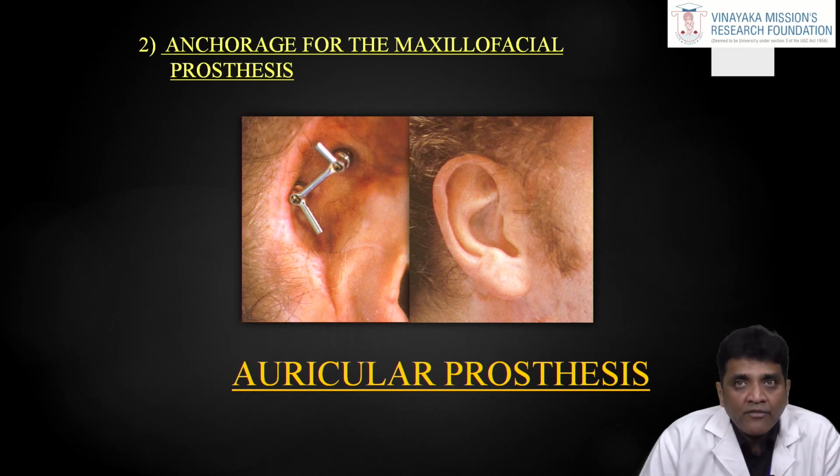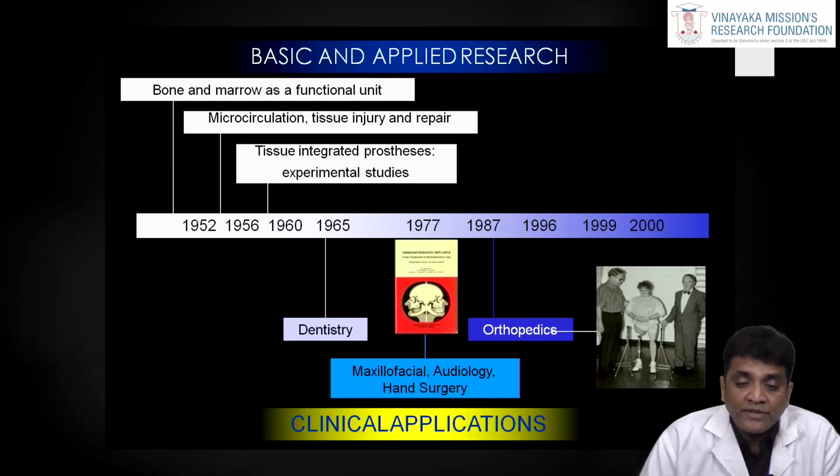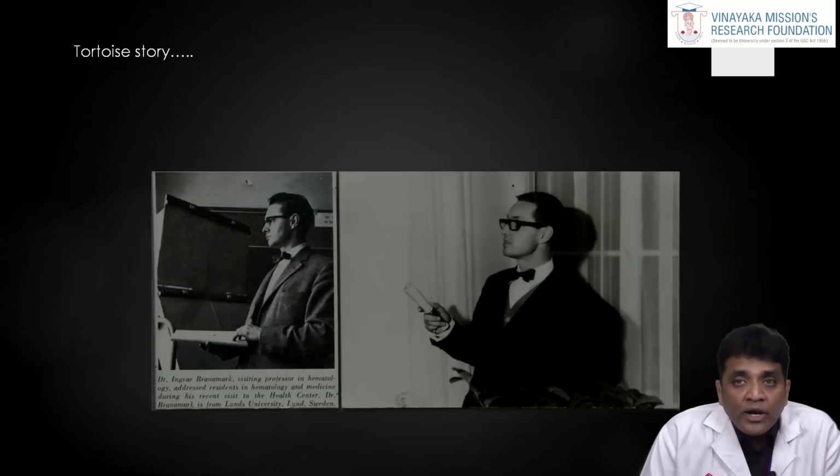And the story never ended there. After his initial clinical trial in the 1960s, he started various procedures like auricular, nasal and ocular procedures, which then led to orthopedic procedures. To cut short, the invention started in the 1950s with an accidental discovery. Then the tissue integration process, with experimental studies in beagle dogs. Then in 1965, Gösta Larsson was the first clinical trial, rehabilitated with the implant fixture. Then it passed on to maxillofacial surgery, audiology, hand surgery and orthopedics. So the story never ended here.